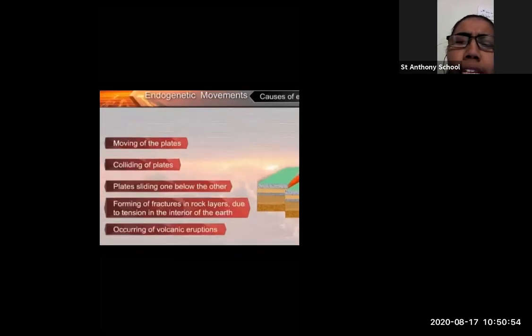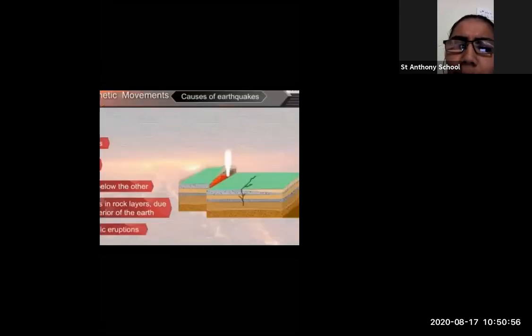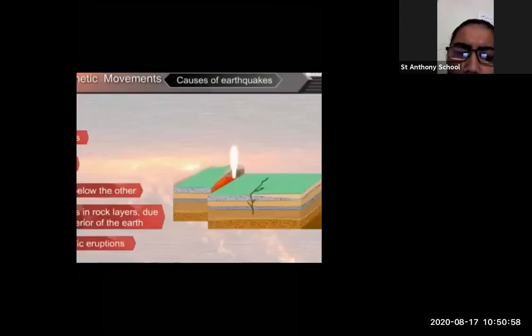But before that, we should know what are the causes of earthquake. Because earthquake happens because of some causes and some reasons. So we should know what are the causes and the reasons behind this. So first is moving of the plates. Just look at this figure, students.